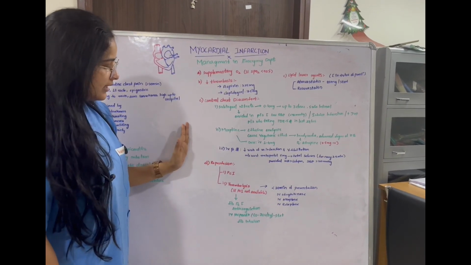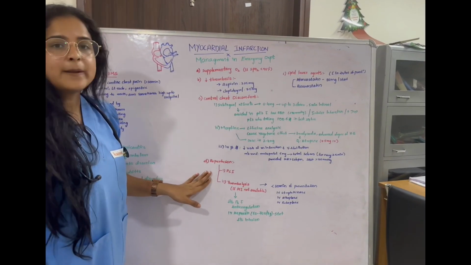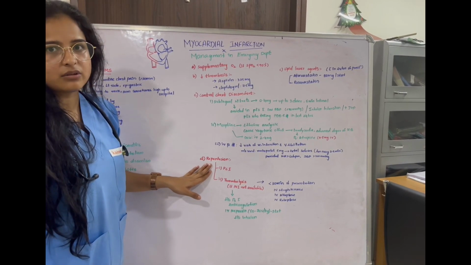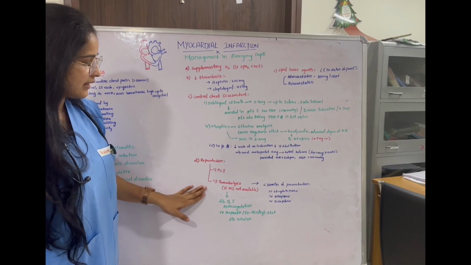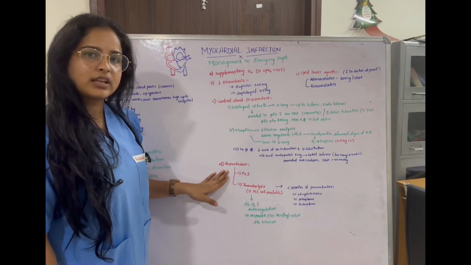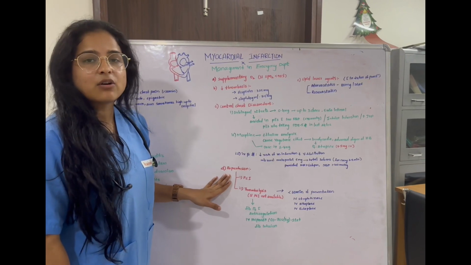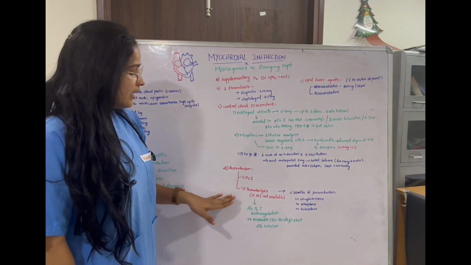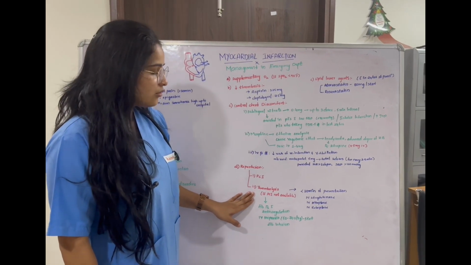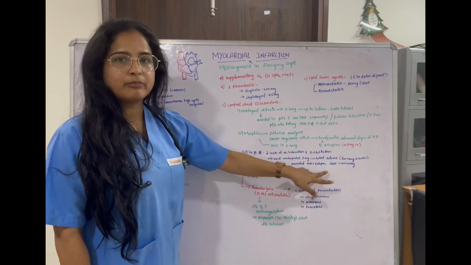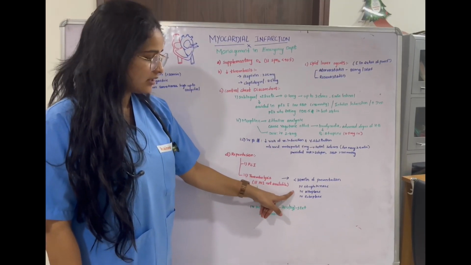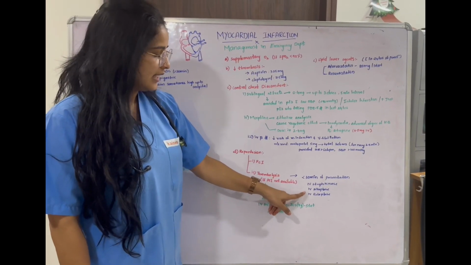After giving all this, we have to decide whether the patient should be reperfused either by PCI, that is percutaneous coronary intervention, or by thrombolysis. If the hospital has a cath lab, then we can go for percutaneous coronary intervention. If the hospital does not have that facility, we have to go for thrombolysis. That means the patient should be thrombolyzed within 30 minutes of presentation. We can thrombolyze the patient using IV streptokinase or alteplase or tPA.